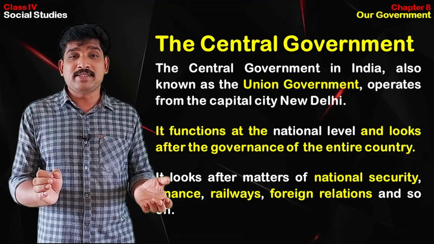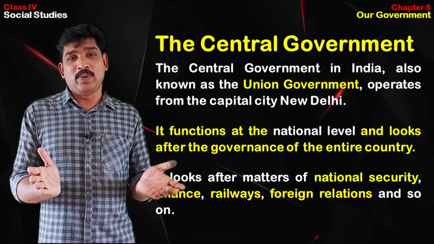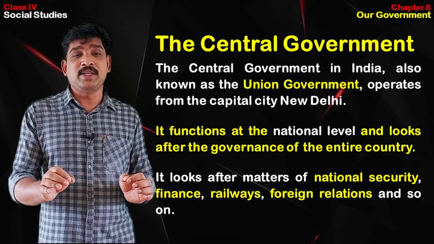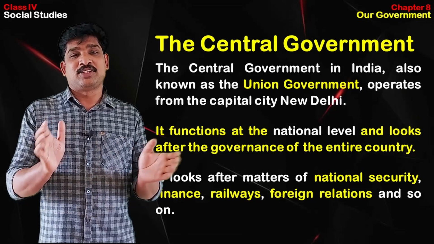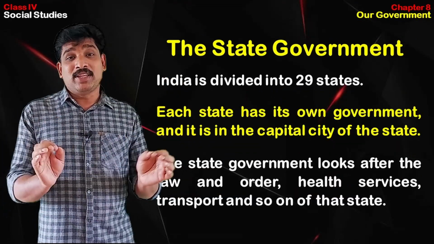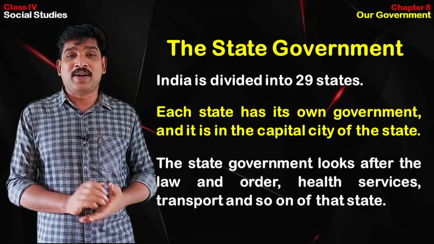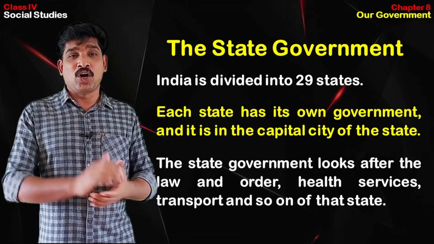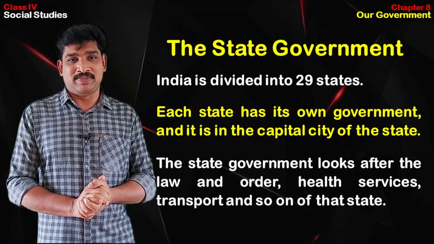And what is finance? Finance is money related matters. And railways, you know that. And foreign relations, our country's relations with other countries. All these are looked after by the national government. Now let us learn about the state government. You know that our country is a very big country and our country is divided into 29 states. Each state has its own government and its government is in the capital city of that state.